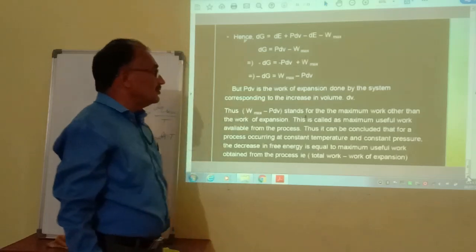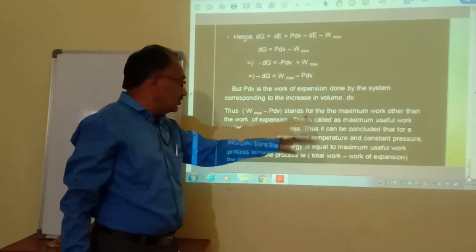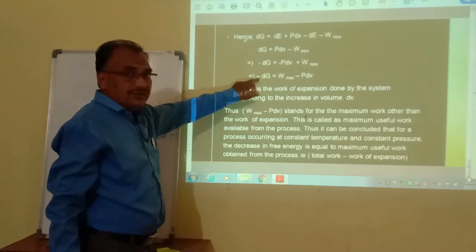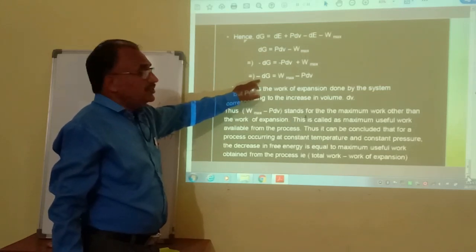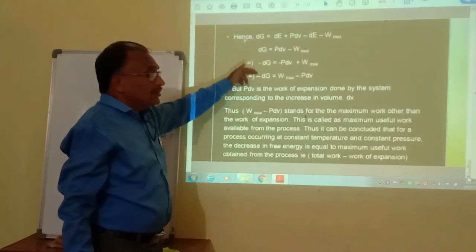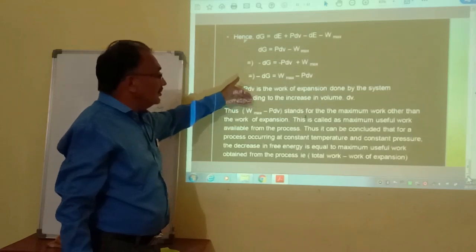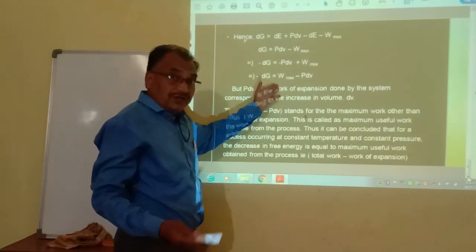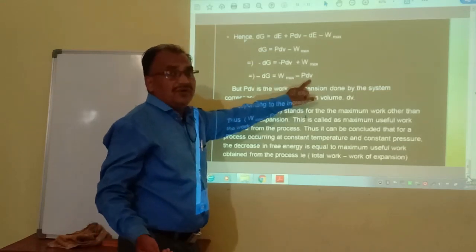Thus it can be concluded that for a process occurring at constant temperature and constant pressure, the sign of dG is negative, meaning the free energy decreases. Whatever the decrease in free energy, it is converted into some other work rather than pressure-volume type work.